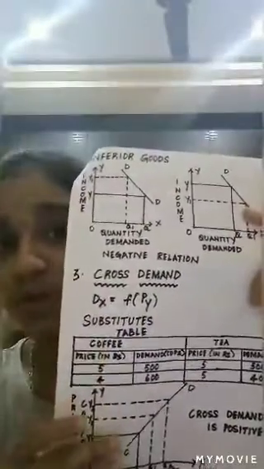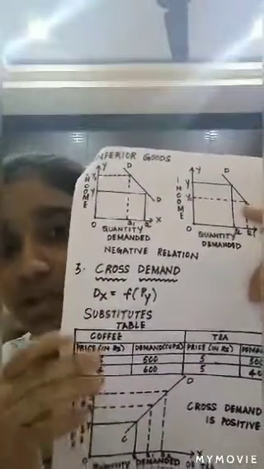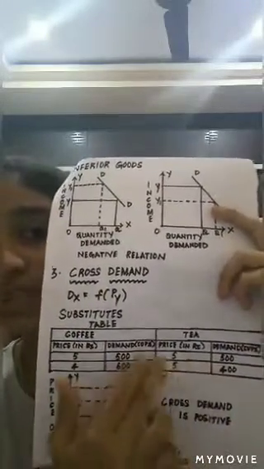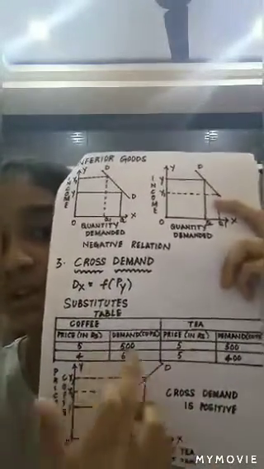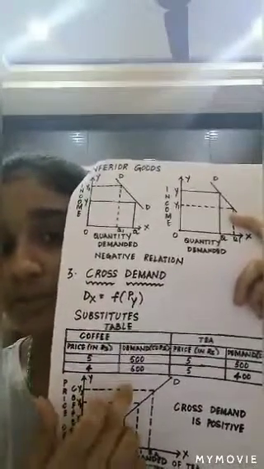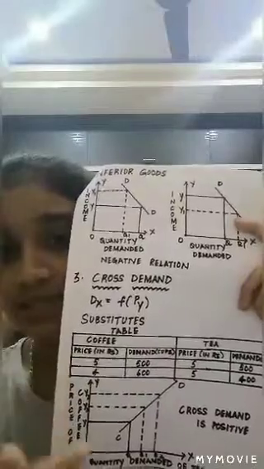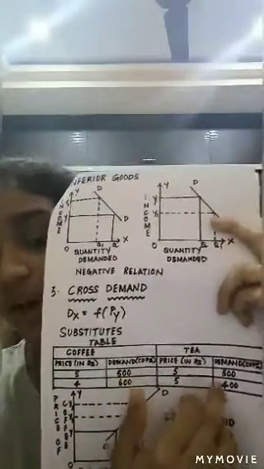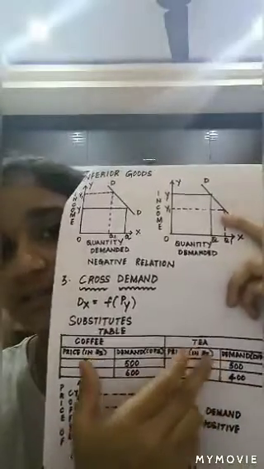See friends, as per the law of demand, when the price of a commodity falls, the quantity demanded for it increases. So the people who used to buy tea and spend 5 rupees will now be shifting to drink coffee to save 1 rupee. So with a decrease in price, the quantity demanded for coffee increased. And ultimately we can say that when there is a decrease in price of coffee, there will be a decrease in the quantity demanded for tea. So this explains the reason for that.